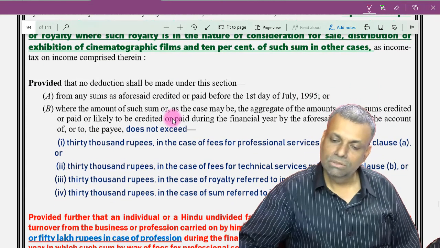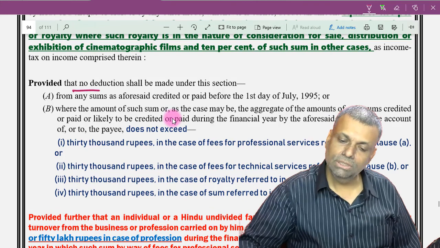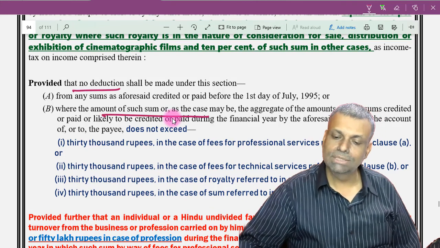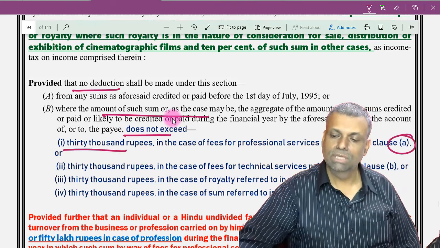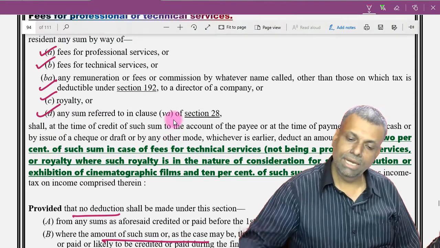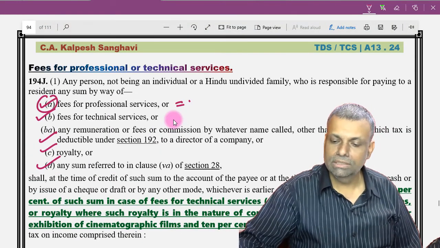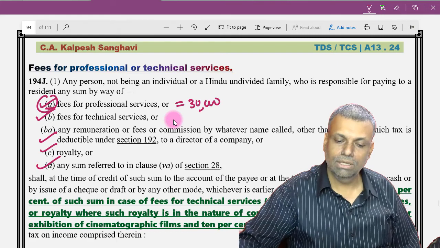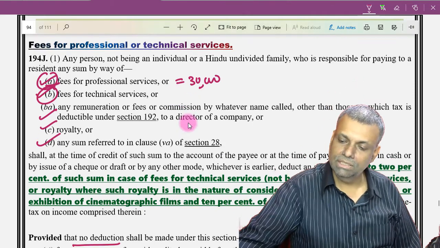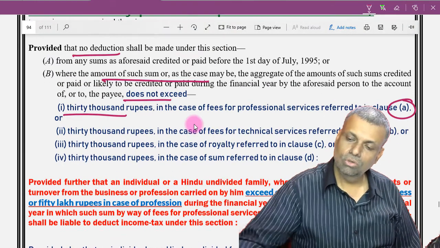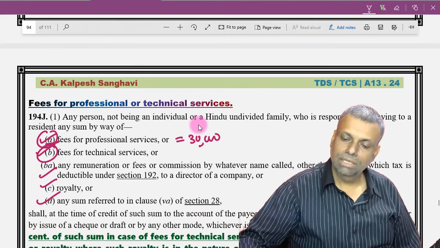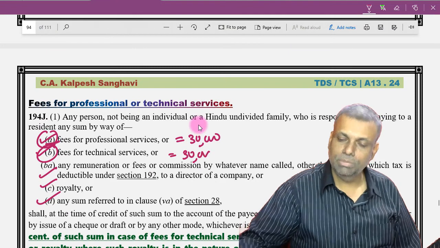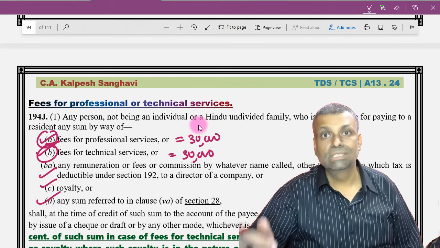No deduction shall be made where the aggregate amount does not exceed 30,000 rupees in relation to clause A. So for clause A the limit for TDS is 30,000. Similarly for clause B, the limit is 30,000 rupees. The interpretation is that for all the different clauses, there is a different limit.